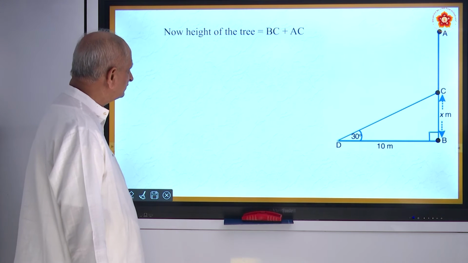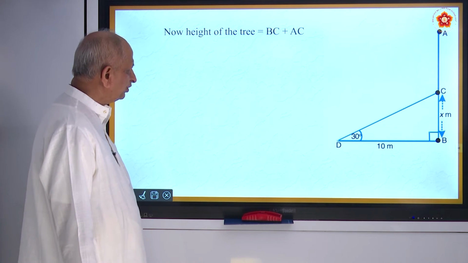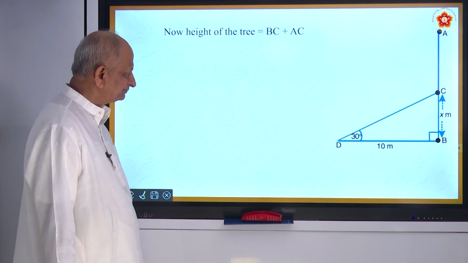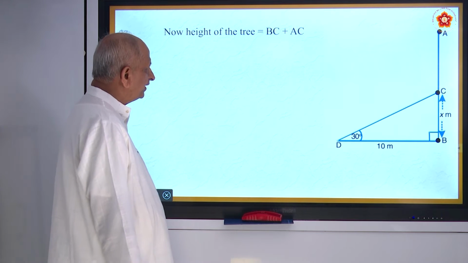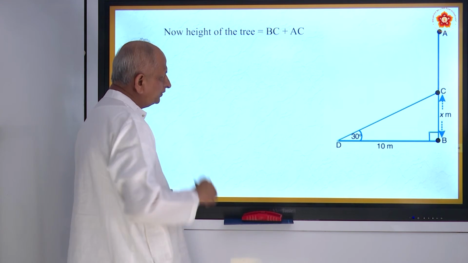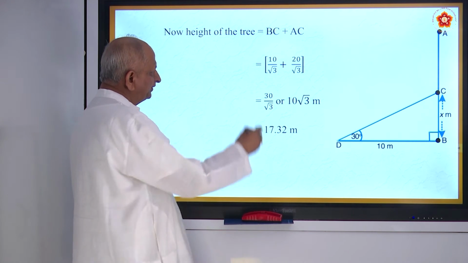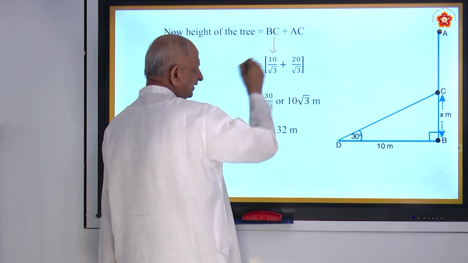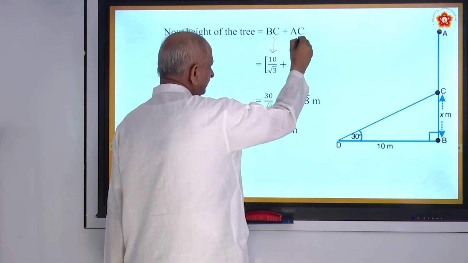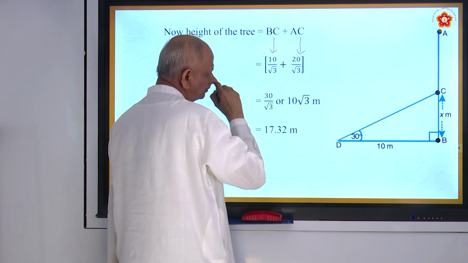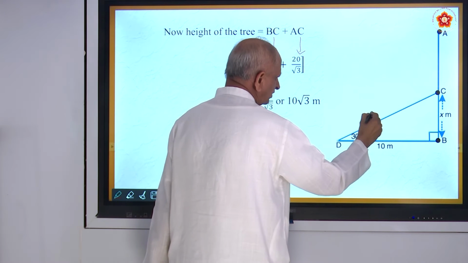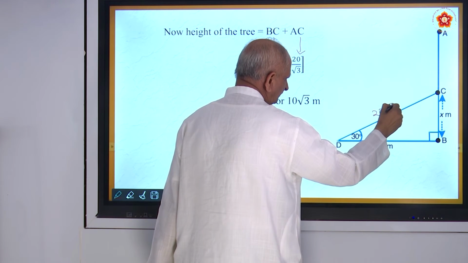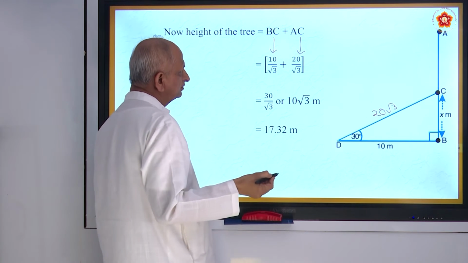Then you get, so height of the tree is equal to BC plus AC. So AC means DC. So BC is 10 by root 3, nothing but X. AC is 20 by root 3. Please note down.